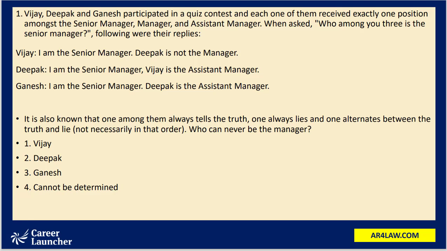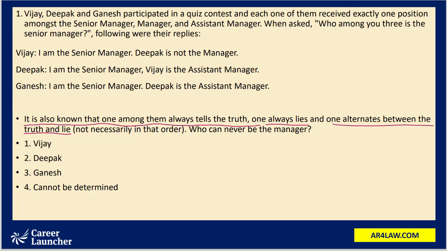And we can see each one of them is giving two statements, and it is given below that it is also known that one among them always tells the truth, one always lies, and one alternates between the truth and lie. So we know one person out here is a truth teller, one person is a liar, and one person happens to be an alternator. And we need to find out who can never be the manager out of these three.